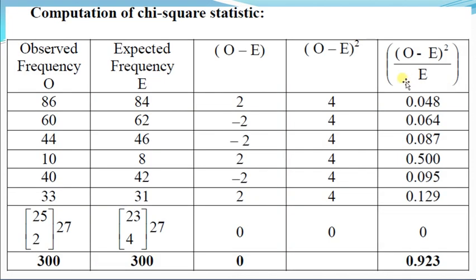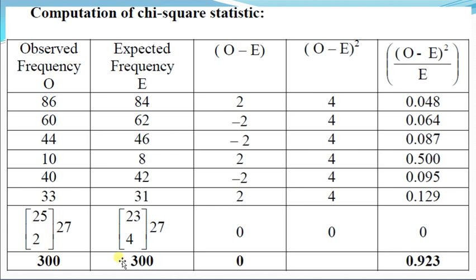Let us put the observed frequency here and expected frequency here. 86 having expected frequency 84, 60 having 62, 44 having expected frequency 46, 10 having 8, 40 having 42, and 33 having 31. And here we club the two frequencies 25 and 2 as 27, and 23 plus 4 as 27.